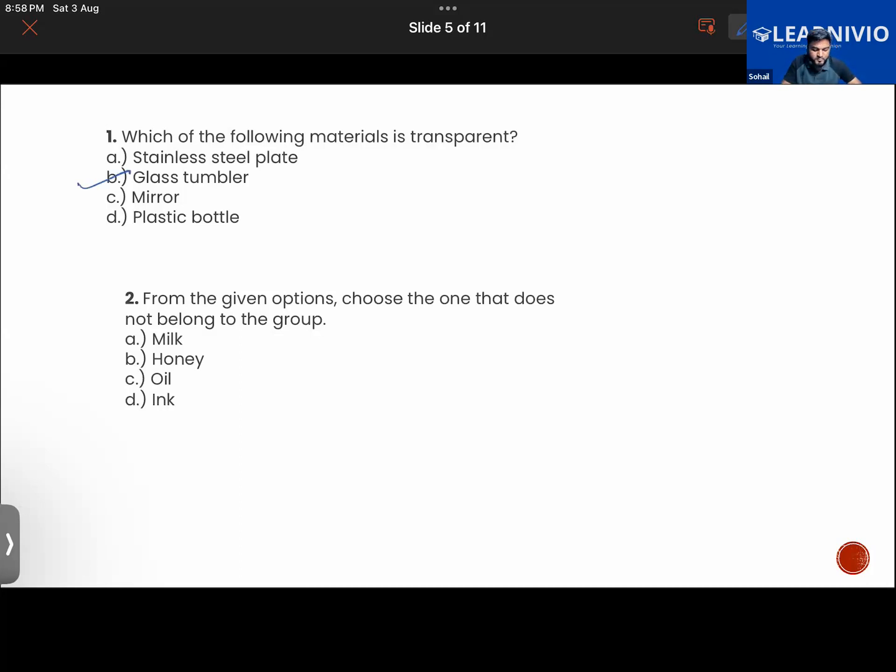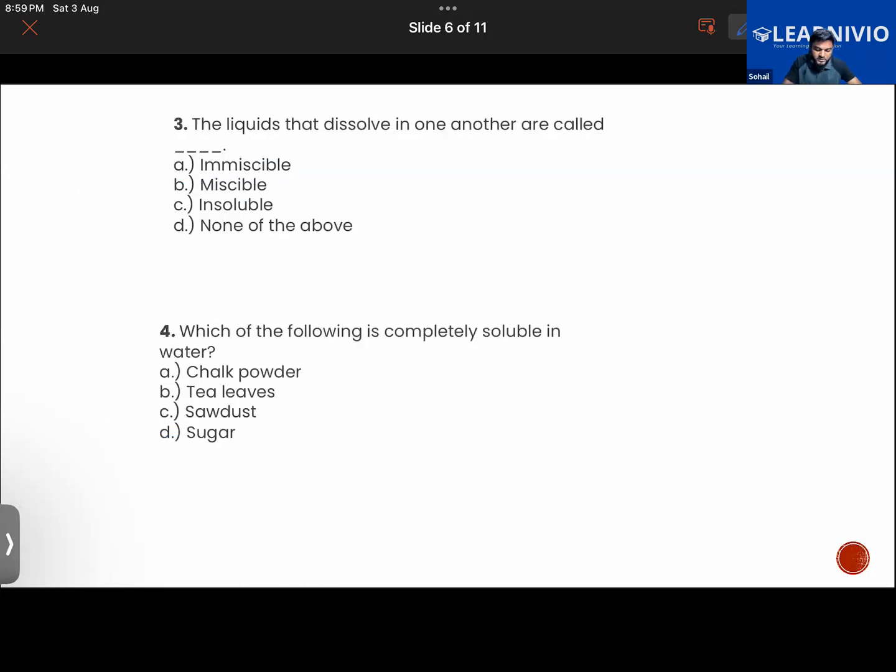Good. Next. From the given options, choose the one that does not belong to the group. Milk, honey, oil. Sir, it is ink. Ink. So it is not edible, but the other three options are edible things. Yes, sir.